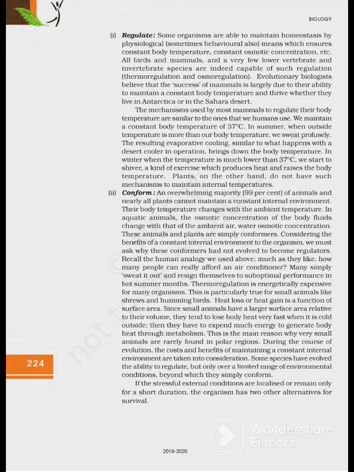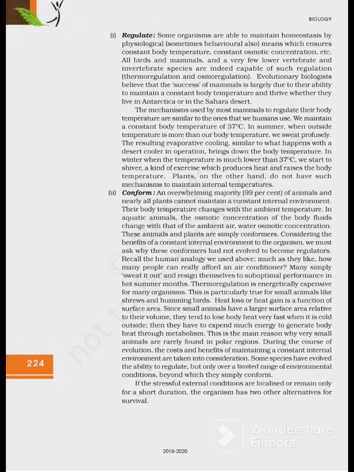Considering the benefits of a constant internal environment to the organism, we must ask why these conformers had not evolved to become regulators. Recall the human analogy we used above: how many people can really afford an air conditioner? Many simply sweat it out and resign themselves to suboptimal performance in hot summer months. Thermoregulation is energetically expensive for many organisms.